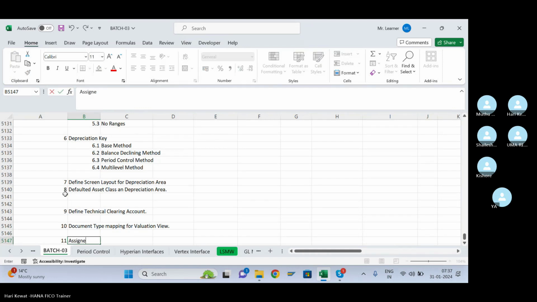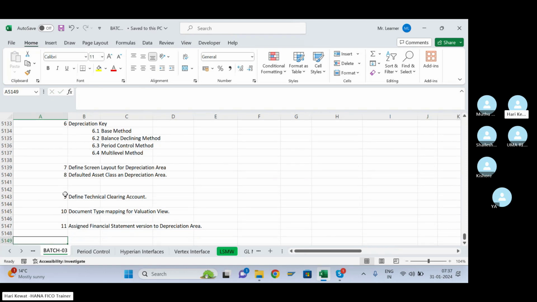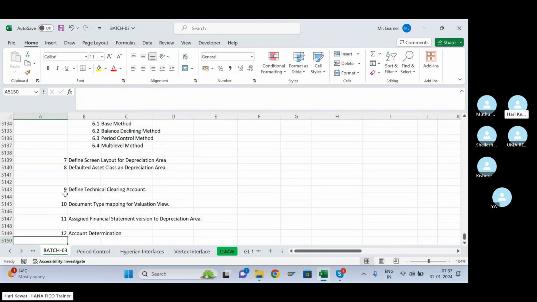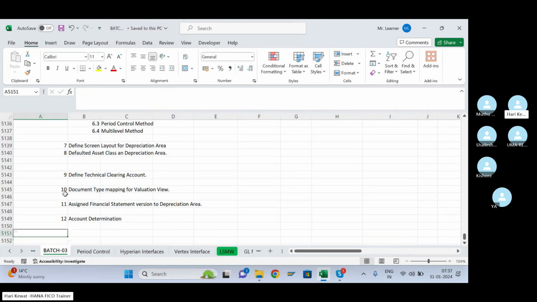Assign financial statement version to depreciation area. Then number 12 we saw: GL mapping, account determination. Account determination.